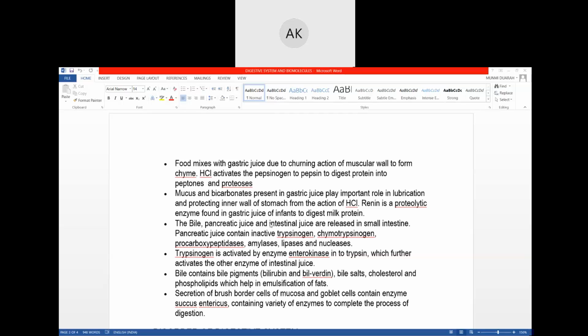What is the function of HCl in stomach digestion? There is only one function: without the help of HCl, pepsinogen will not be activated. HCl activates pepsinogen. There is an enzyme pepsinogen in the stomach, and this HCl will act with it. Activated means pepsinogen will convert into pepsin, and then protein will be digested.